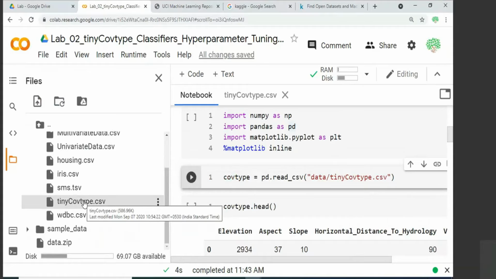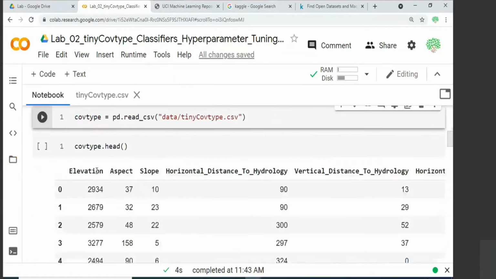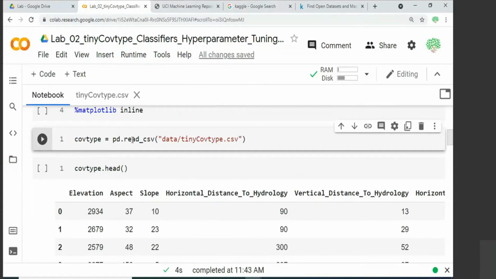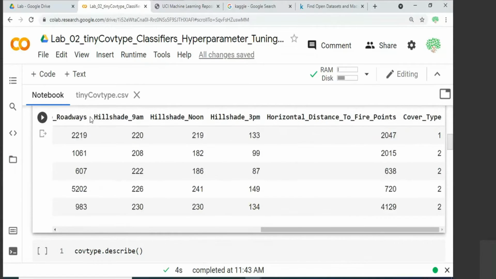This is the subset of the original data set, which has 5,81,000 samples. Here we only have 14,000 samples. Once we have read this, it will store it in its own internal data structure called a data frame. In this data frame, you can print the first 5 entries. The first 5 entries start with elevation. If you scroll, you will see all these attributes. These are 10 attributes, and the last one is the cover type.